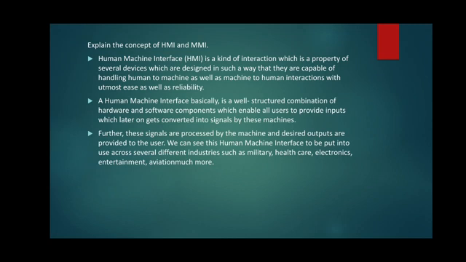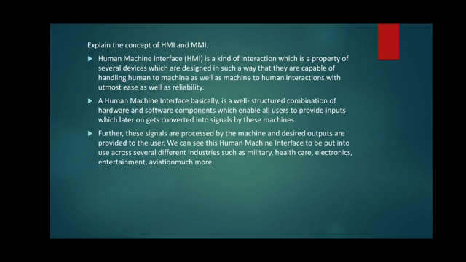Explain the concept of HMI and MMI. Human machine interface is a kind of interaction which is a property of several devices which are designed in such a way that they are capable of handling human to machine as well as machine to human interaction with utmost ease as well as reliability.